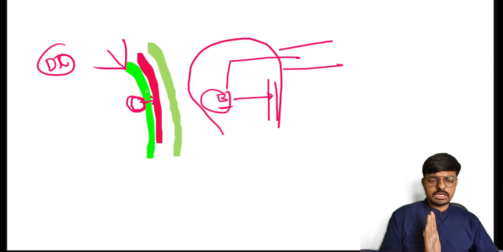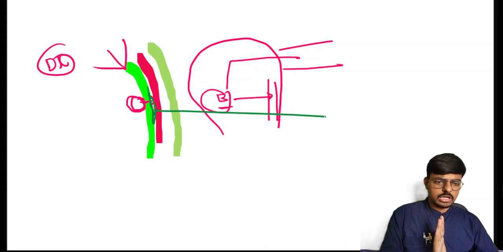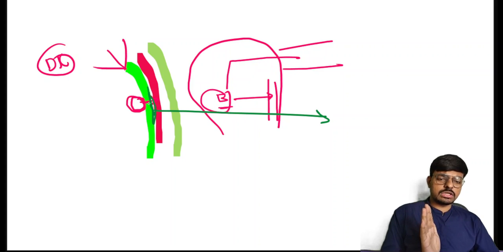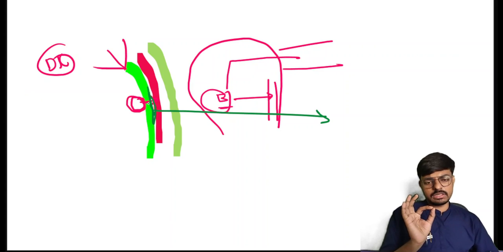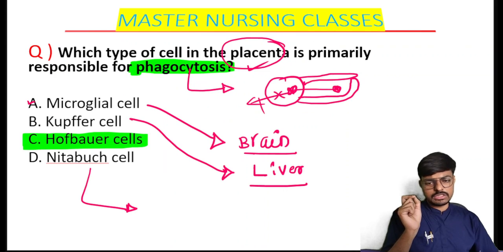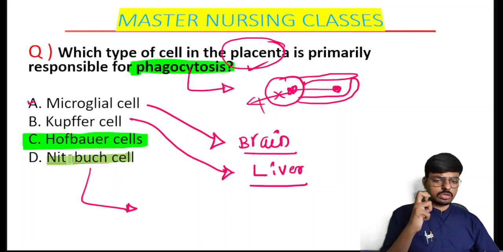Which cells protect the blastocyst, or separate the blastocyst and the myometrium? There is one layer of cells called the Nitabuch layer. This Nitabuch layer of cells prevents the attachment of the blastocyst to the myometrium. This is a very basic concept you have to know. Is that clear, students? Hope the questions are clear here.